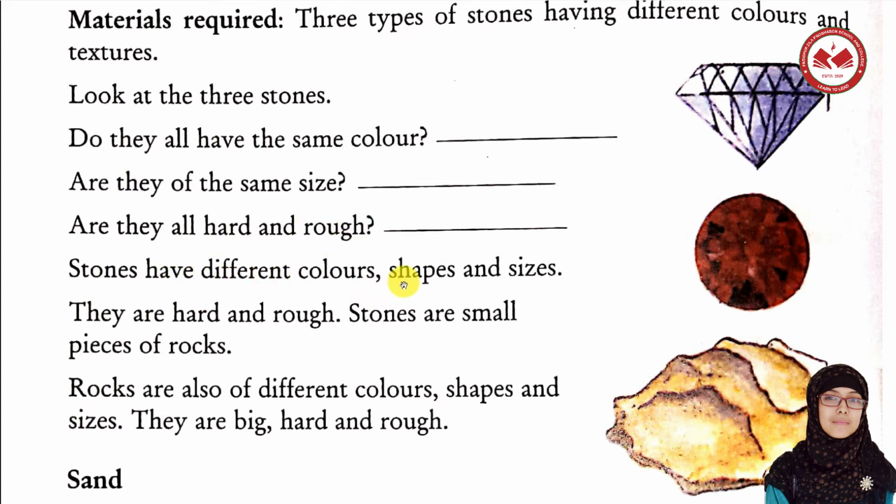Stones have different colors, shapes and size. Yes, stones have different colors and shapes and size. এটি আমরা এইমাত্র আলোচনা করলাম যে পাথর অবশ্যই বিভিন্ন রকমের হয়ে থাকে. They are hard and rough. Stones are small pieces of rocks. So we can understand that stones have different colors and shapes and size. They are hard and rough. Stones are small pieces of rocks. So you can give the answers quite easily. If anyone asks you what is a stone, so you will be saying that stones are small pieces of rocks.